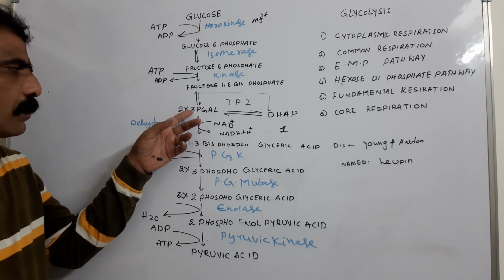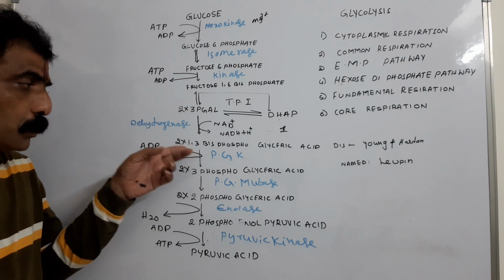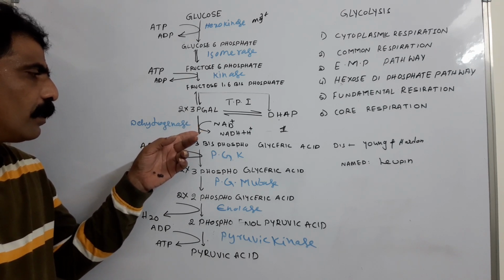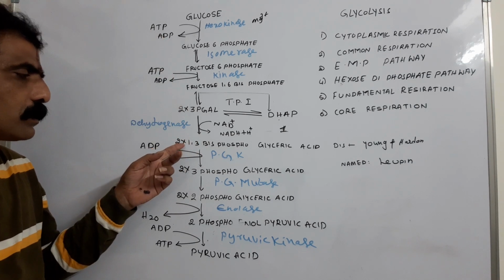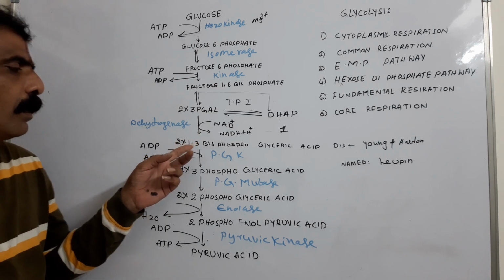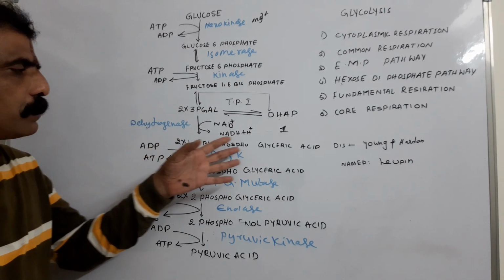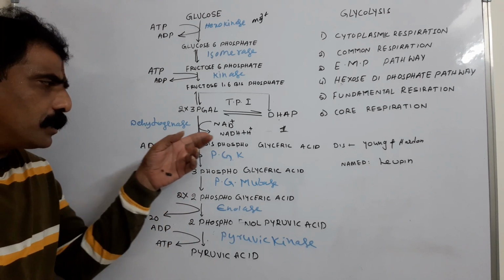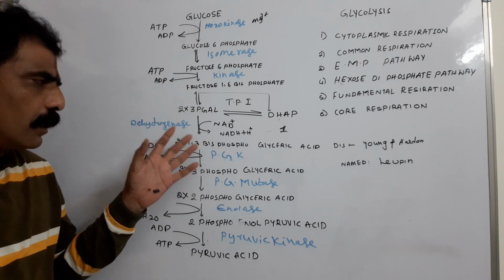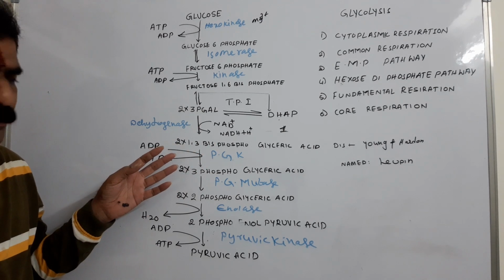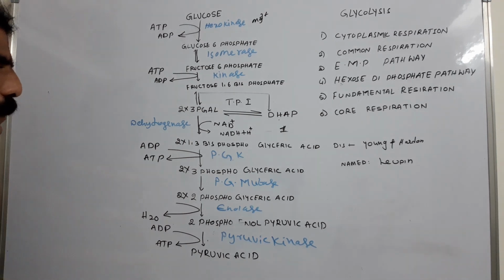Actually here, in the substrate, phosphate is there only on the third carbon, but in this product phosphate is there on the first carbon also. So this new phosphate is added in this reaction itself, but the source of phosphate is not ATP like the above reactions. Here the source of phosphate is the cytoplasm. From the cytoplasm, a phosphate is added to the phosphoglyceraldehyde, which results in the formation of 1,3 bisphosphoglyceric acid. So here oxidation takes place, and phosphorylation also takes place. So we can consider this an oxidative phosphorylation reaction. Now two molecules of 1,3 bisphosphoglyceric acid are formed.